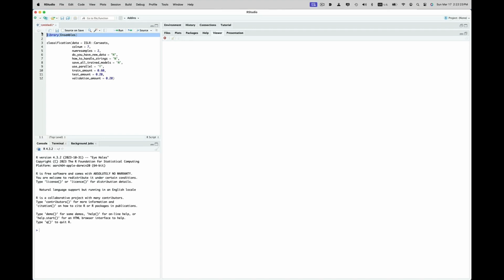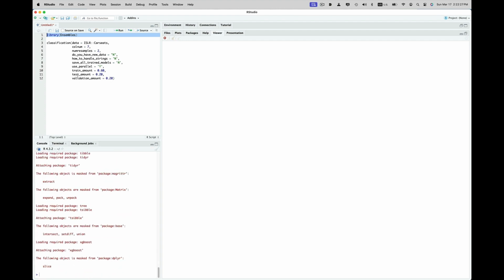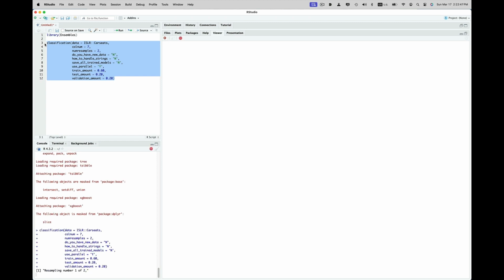First of all, load the Ensembles package, which loads in a couple of seconds. And then what we're going to do is run the classification function, but let's look at it first. We're going to look at what the data is. That's the very first thing it asks. Then what the column number is, which in this case is column number 7. We're just going to resample it a couple of times. And then we're actually going to run this. And as you'll see, it's going to run really fast. It goes really, really quick. And then it returns all this cool stuff.